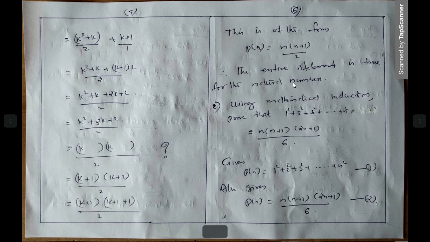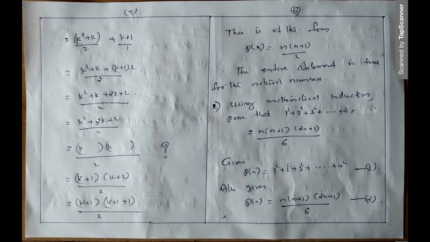This is for the form P of n is equal to n into (n plus 1) divided by 2. So we reached the natural number k plus 1. That is, the entire statement is true for n a natural number. Firstly we checked whether this is true for n is equal to 1. That's step 1. Then step 2, whether it is true for n is equal to 2.